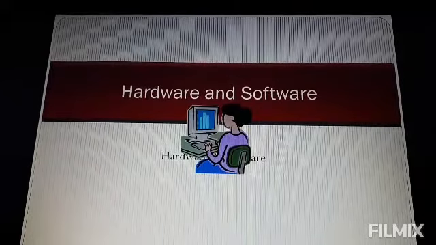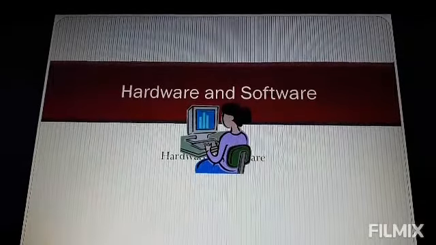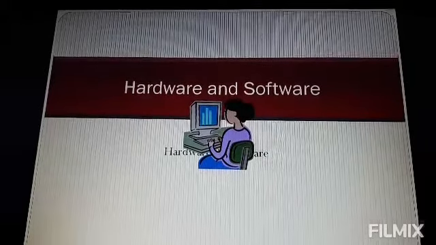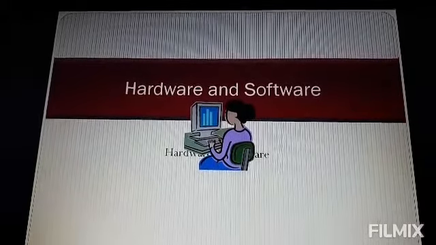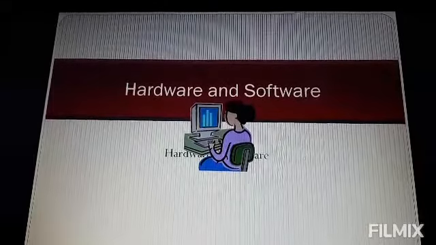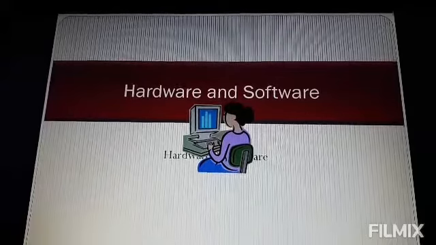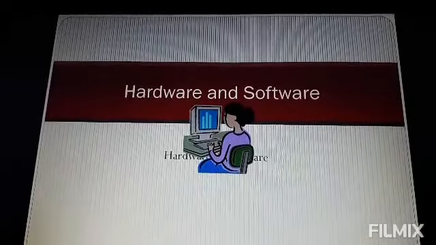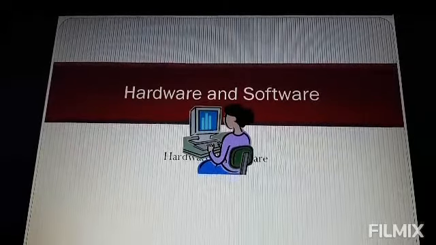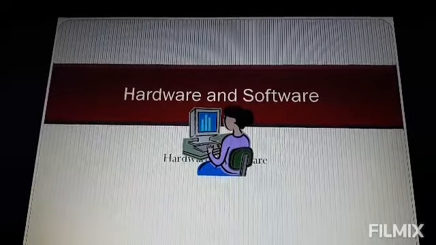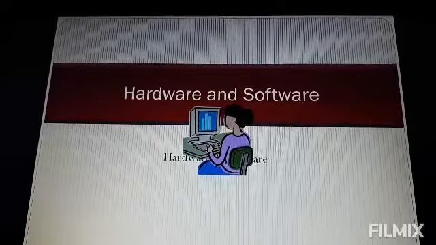Hardware is physical in nature, whereas software is logical in nature. In hardware, there are more chances of failure, whereas software does not have a failure rate and hence is more reliable. Hardware components can be seen and touched, whereas software can be viewed at the time of execution or loading.